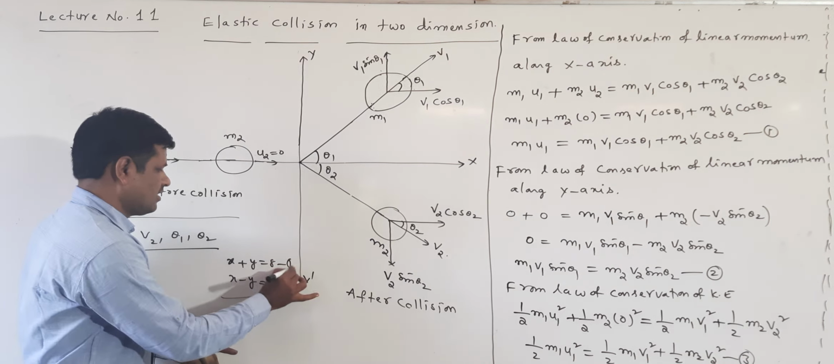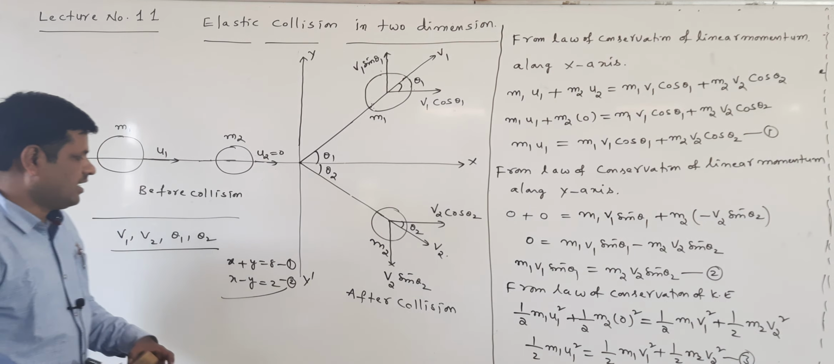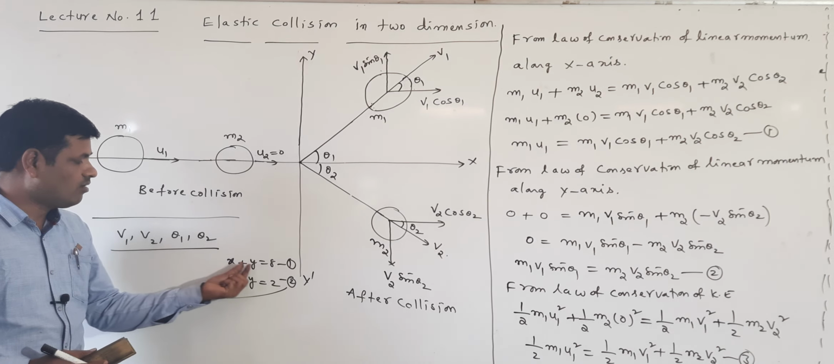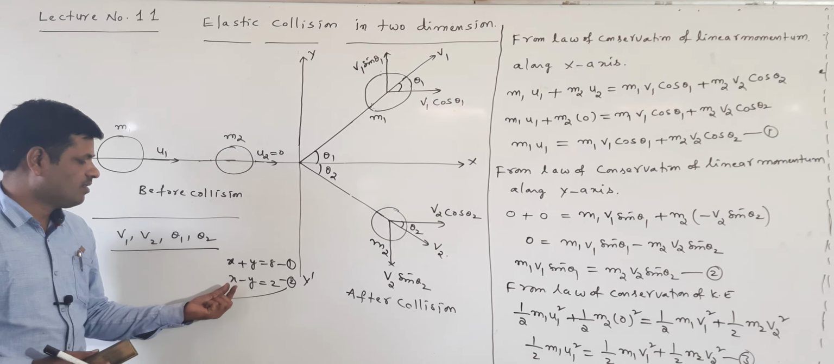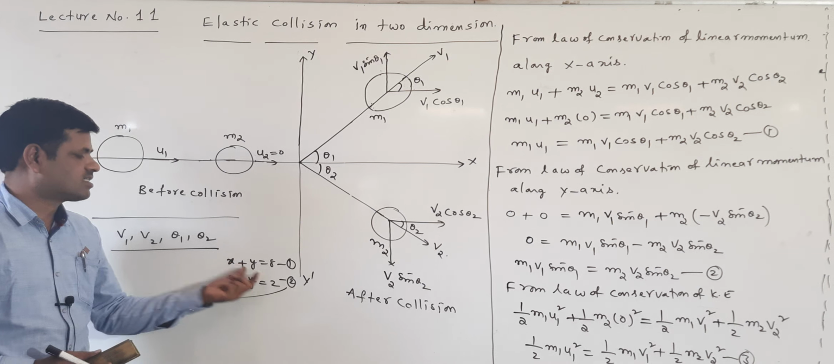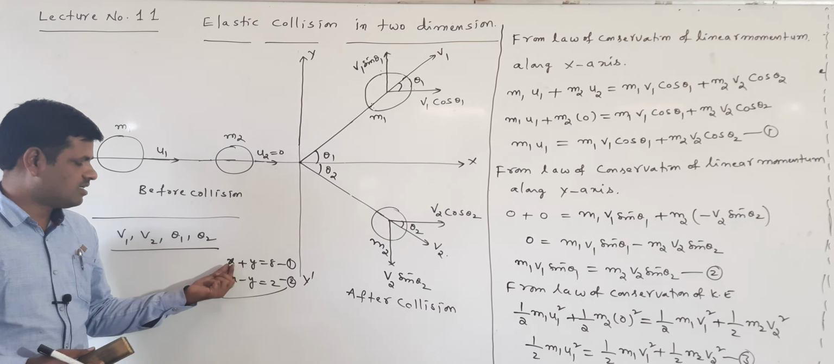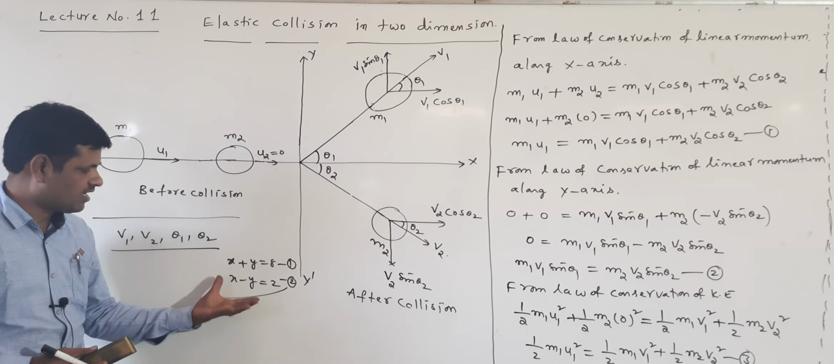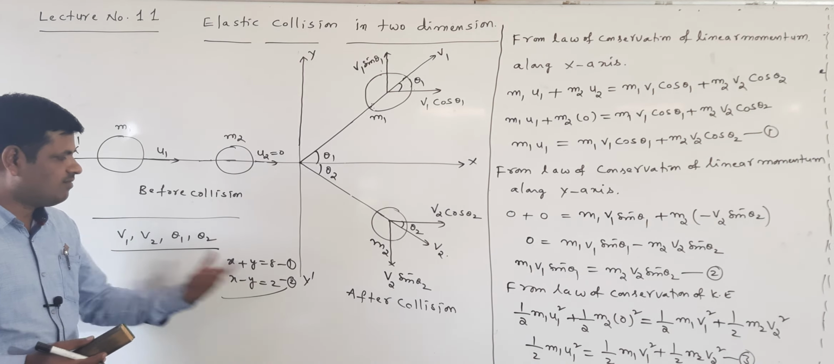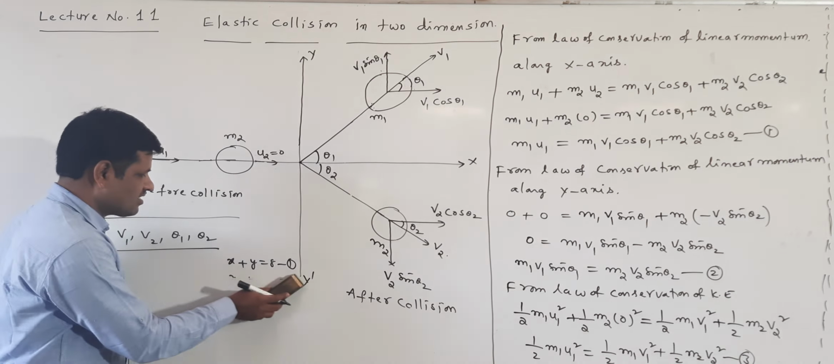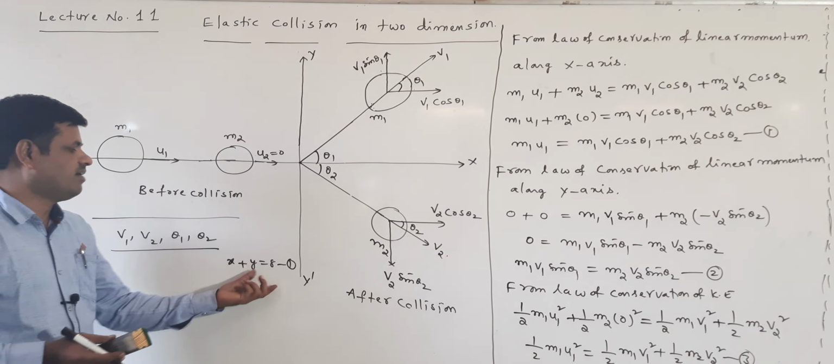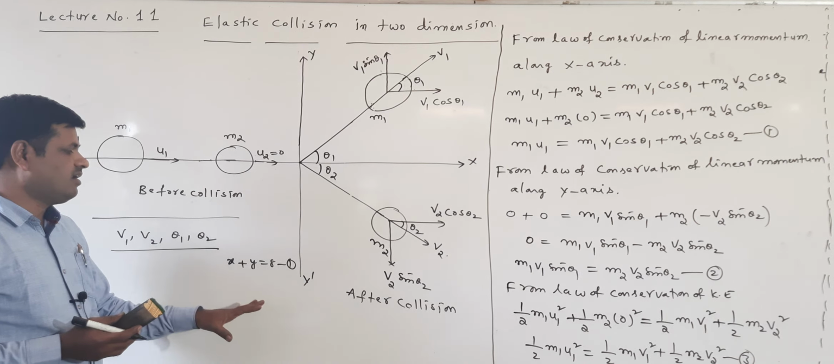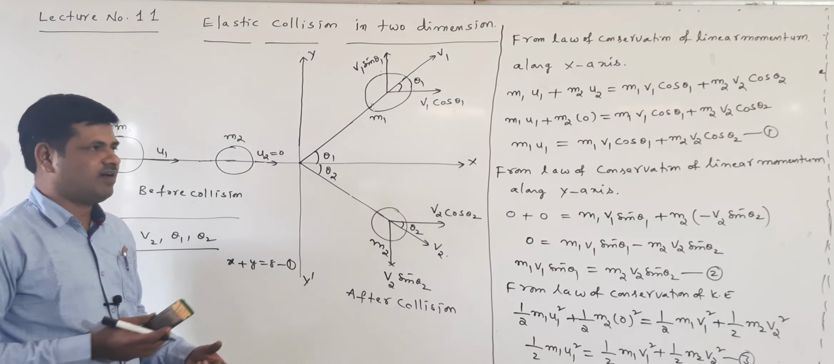Here 2 equations are there: x plus y equal to 8, x minus y equal to 2. There are 2 unknown quantities, x and y. When solving these 2 equations, we can find x and y easily. But if only one equation is given, we can't find the x and y values. When there are 2 unknown quantities, 2 equations are required.